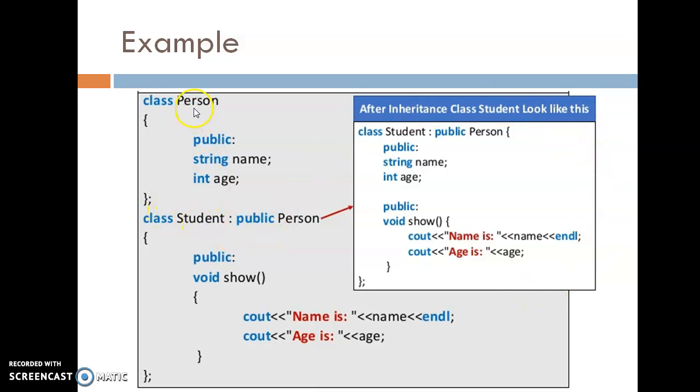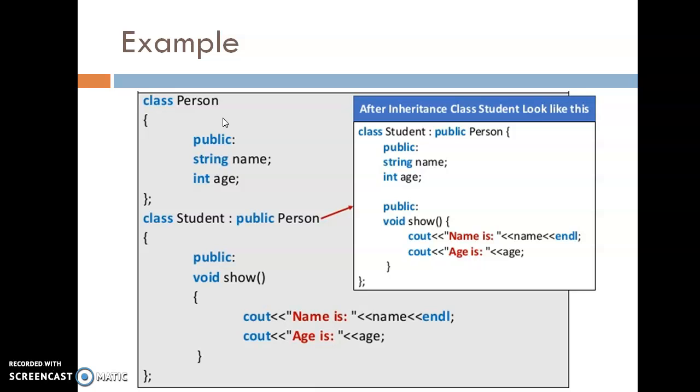After deriving student class from the person class, the public members of person, that means name and age, will be the public part of the student class. In the class student, name and age both are defined as public. So this class is able to use the name and age variables from this person class.